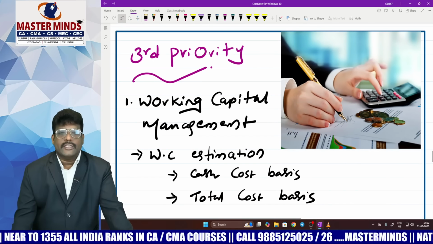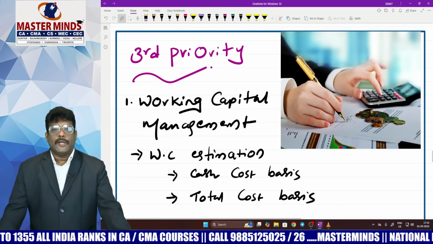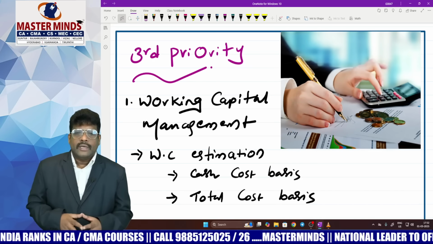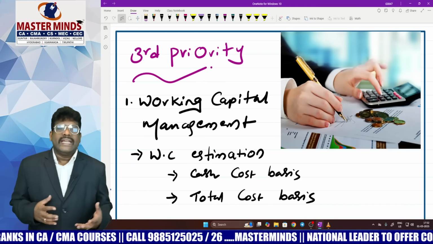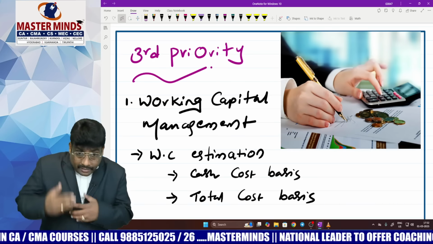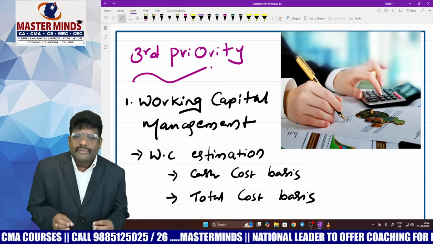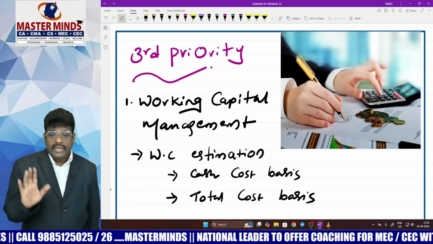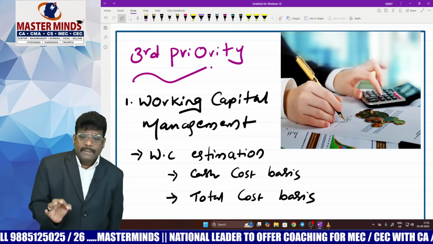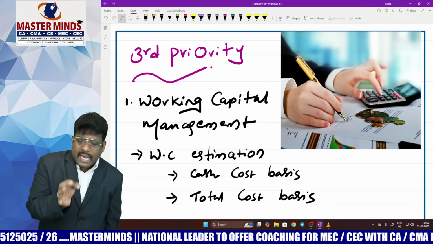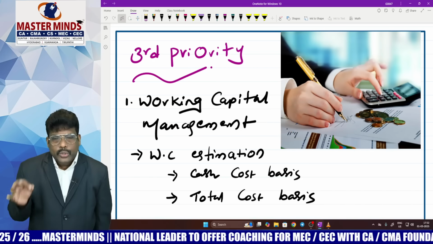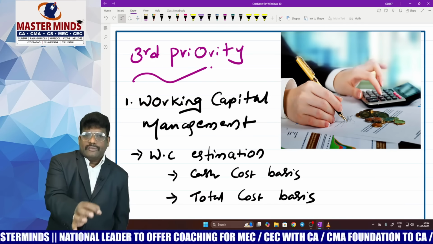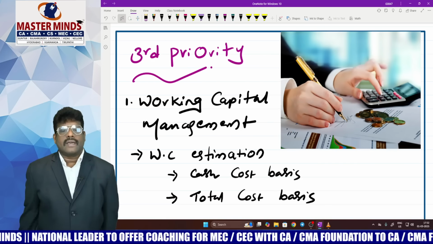Thereafter, the third priority chapter is working capital management. Dear students, the working capital management chapter is damn important, but give it last priority because it consists of multiple models, and among these multiple models, I will give you some models. If you immediately start preparation in this chapter, you can clear the paper. So, working capital management. What is working capital? It is the amount of capital required to do day-to-day business operations, in the simplest way. Net working capital is nothing but current assets minus current liabilities.